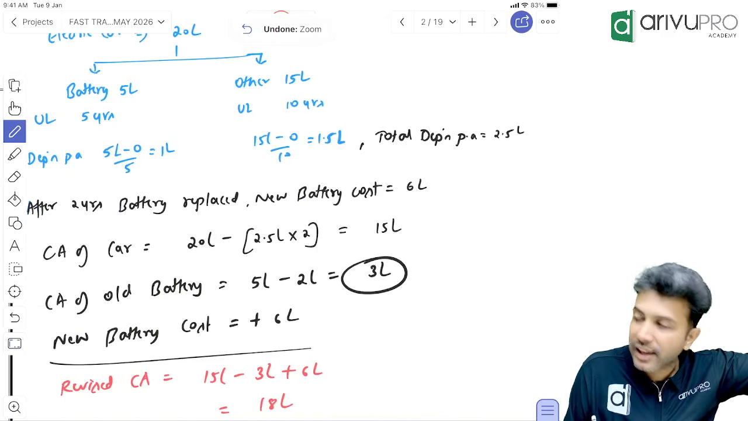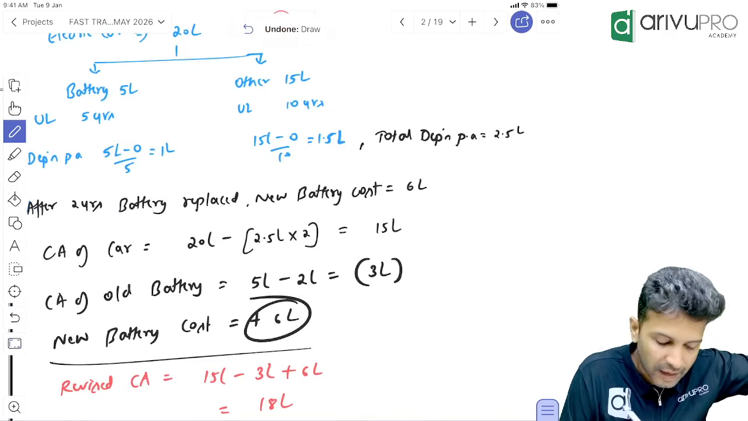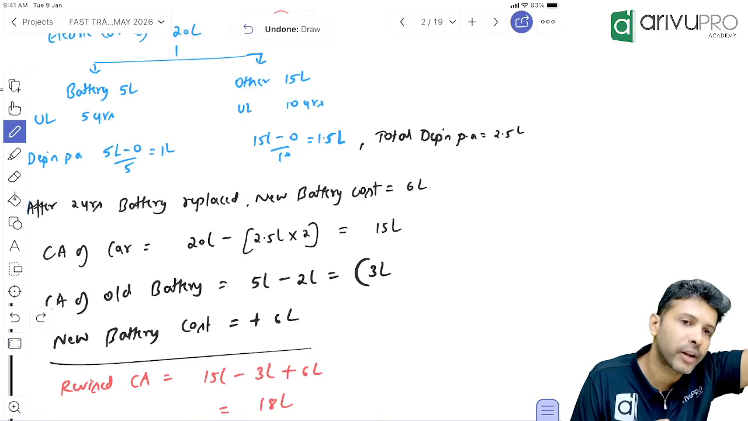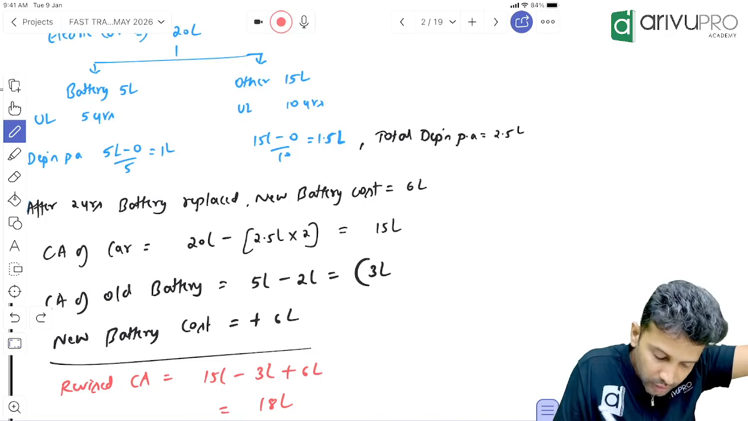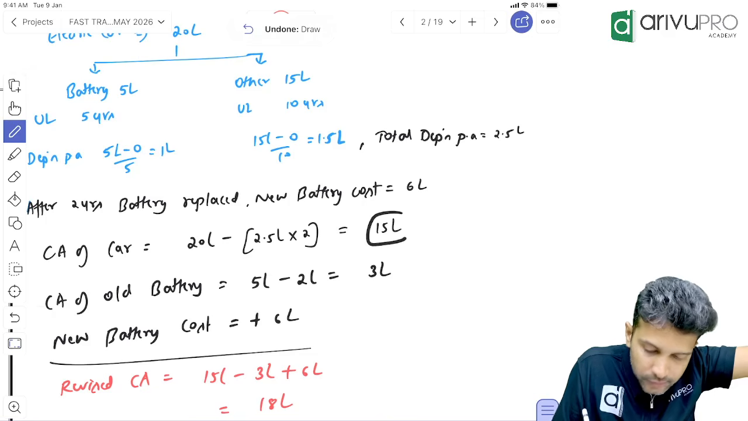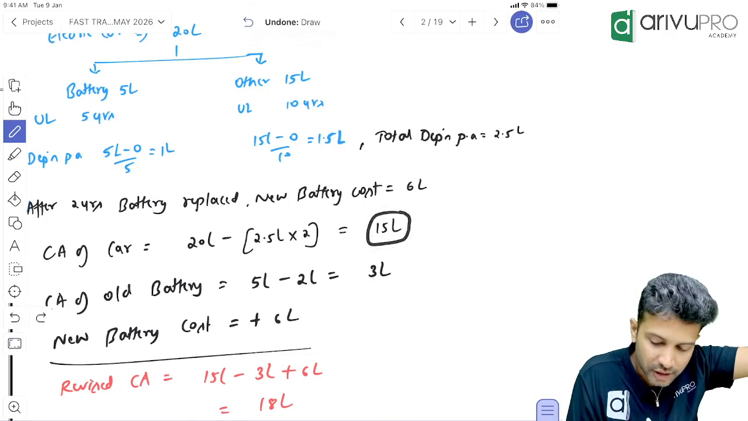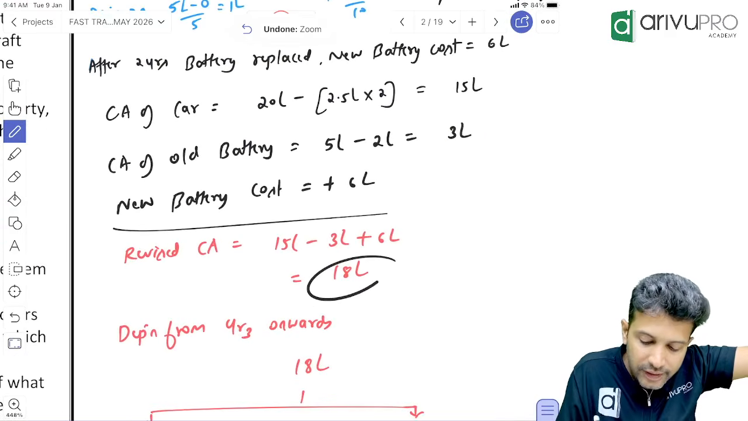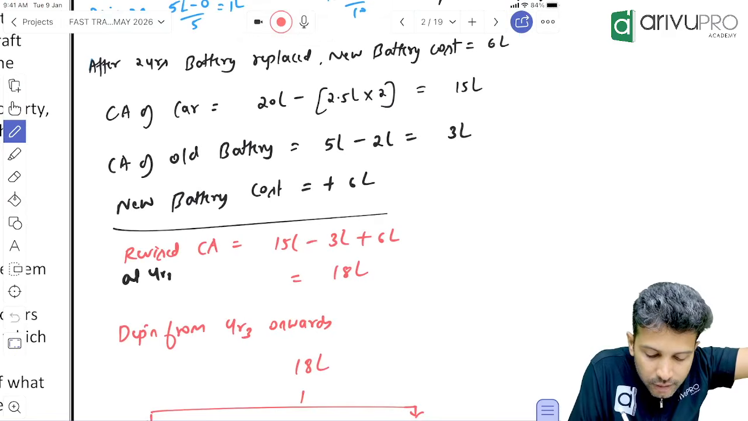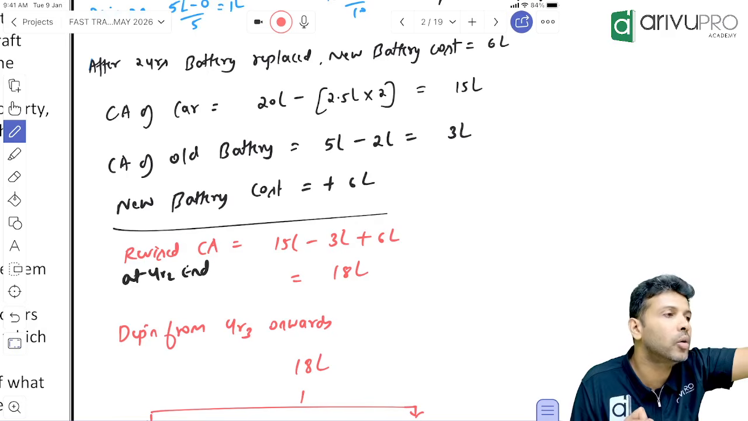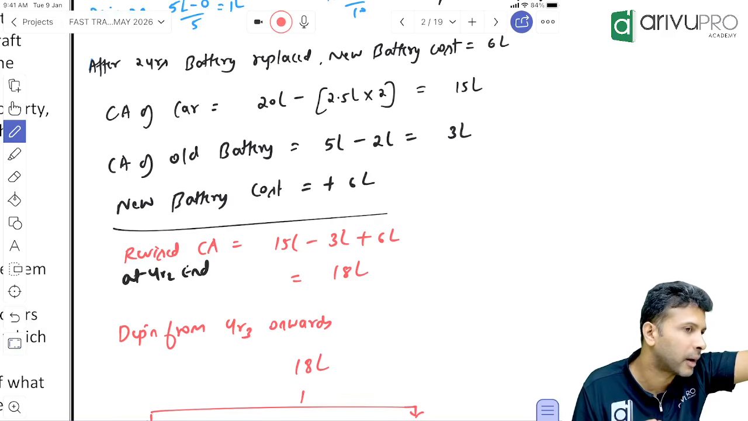Now this 3 lakh, keep it or remove it? Remove it. So this 3 lakh we need to minus, and 6 lakh we need to add. Understood everybody? That means what will be the revised carrying amount of the car as a whole? 15 lakh plus 6 lakh minus 3 lakh. That means the revised carrying amount of the car will become 18 lakh rupees, at year 2 ending. Done, sir. This is your replacement part account.